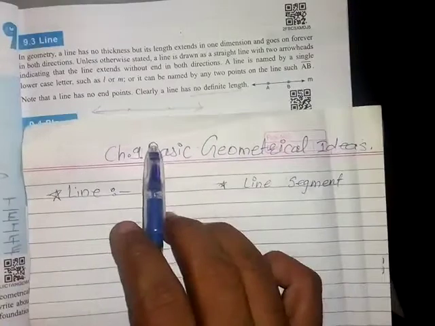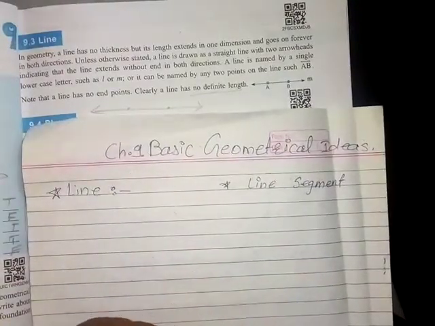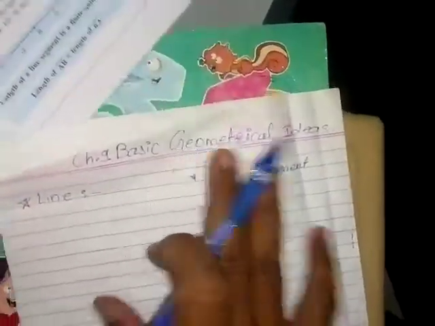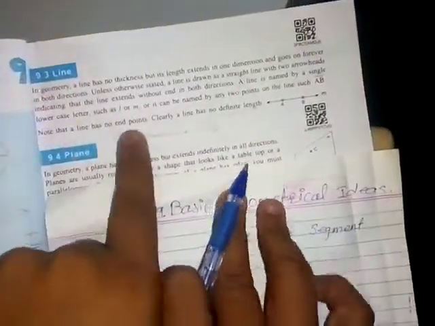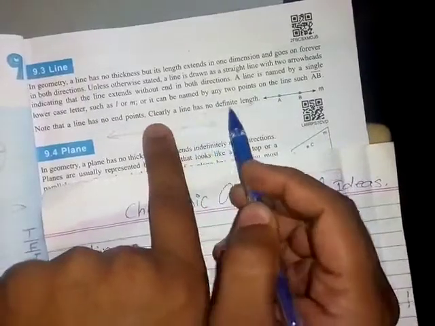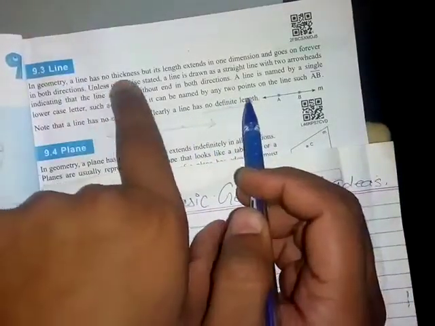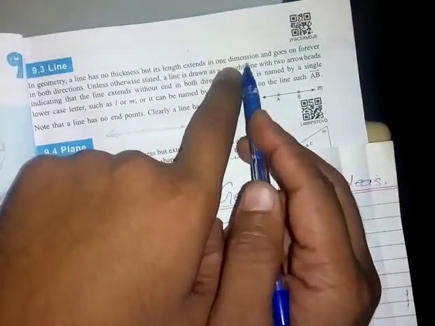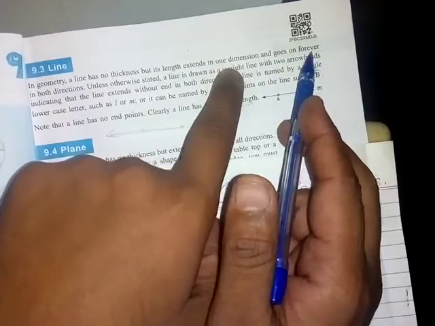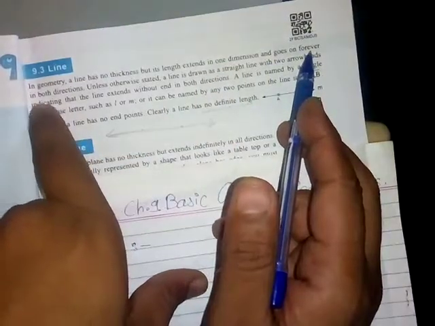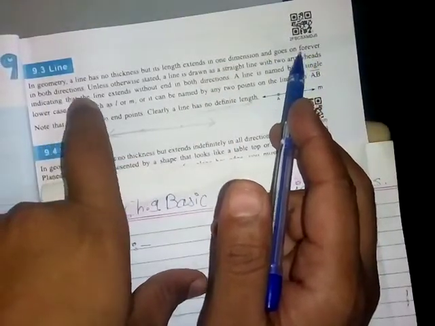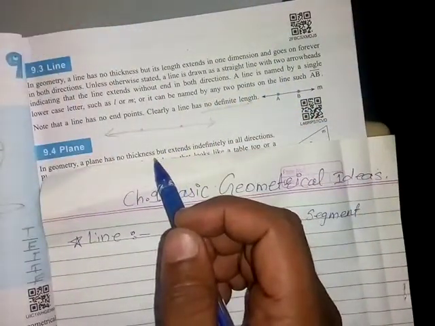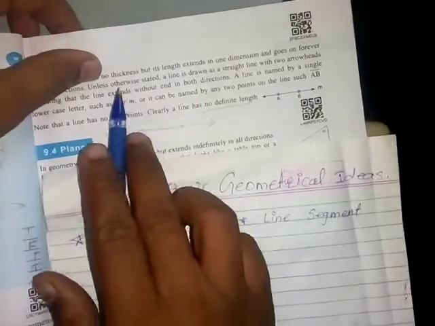So students, today we are going to start chapter number 9, basic geometrical ideas. Already we started yesterday. In that we already looked at the first concept, that is line. And a line, you know, has no definite length and no thickness. It is a length extended in one dimension and goes on endlessly in both directions, forever, unless otherwise stated.